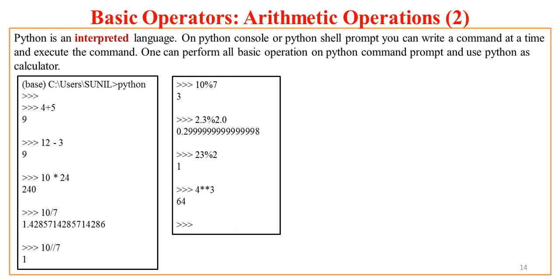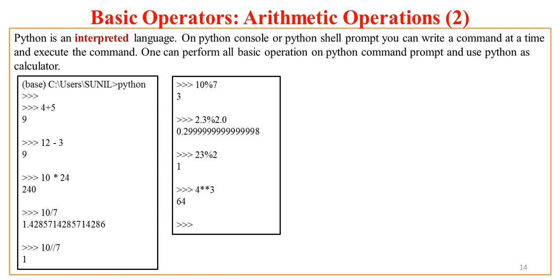For example, if I perform the addition operation 4 plus 5, I get answer 9. 12 minus 3, again I get answer 9. If I perform multiplication, that is 10 asterisk 24, I get answer 240. If I say 10 divided by 7, to your surprise, I get a perfect answer with a larger number of digits of precision after the decimal point: 1.4285714285714286.